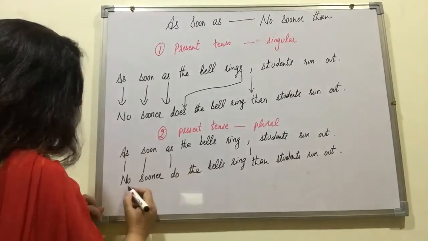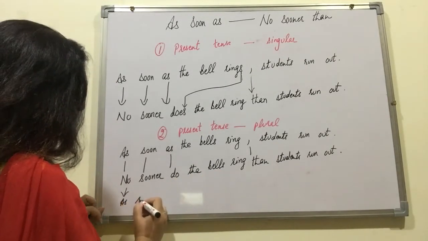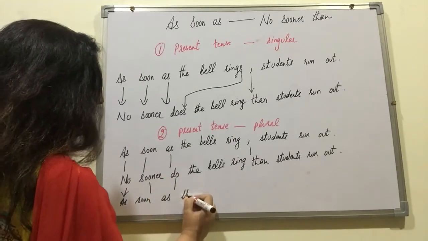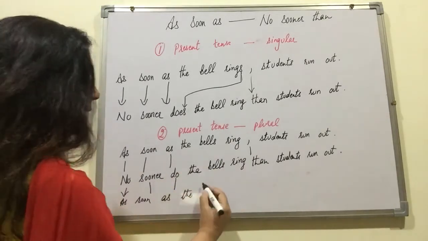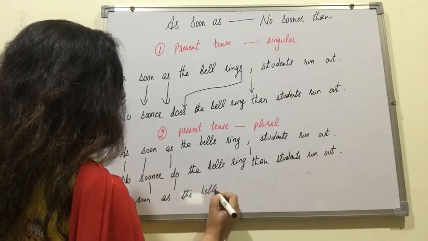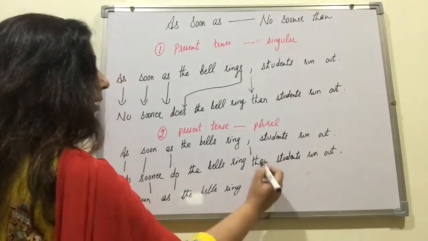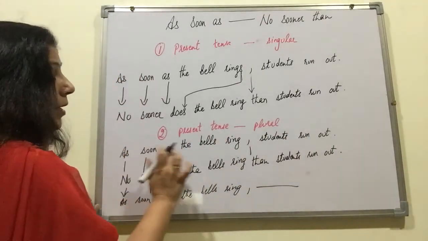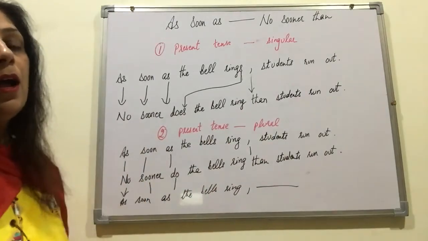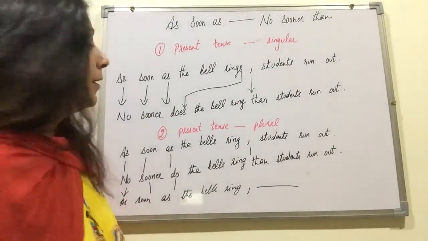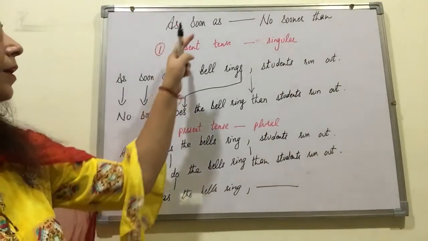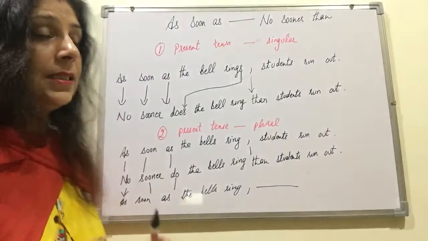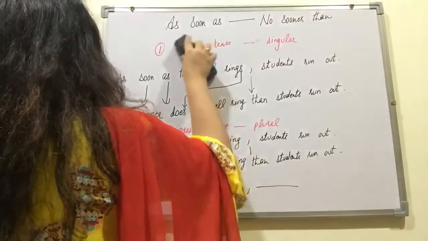Supposing you are given this sentence, how it will be done? As soon as, no sooner do the bells ring, as soon as the bells ring, then than changes into comma and rest of the sentence remains the same. As soon as the bells ring, students run out, right? So this is when as soon as is changed into no sooner than in present tense. Now let's move ahead.